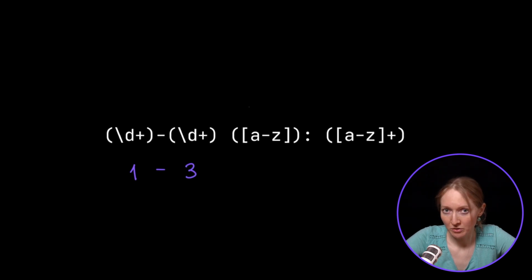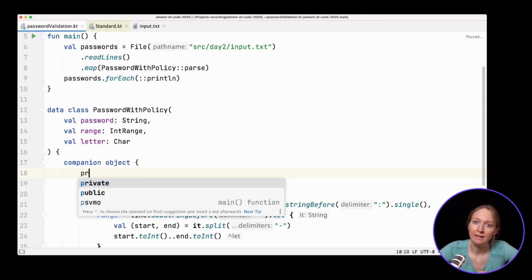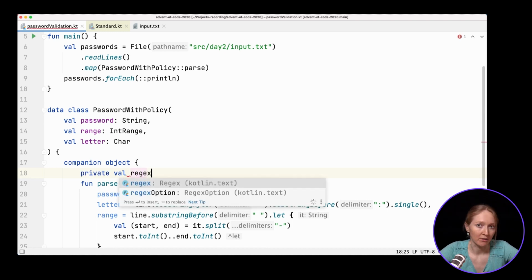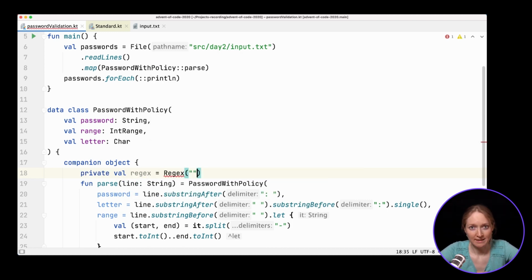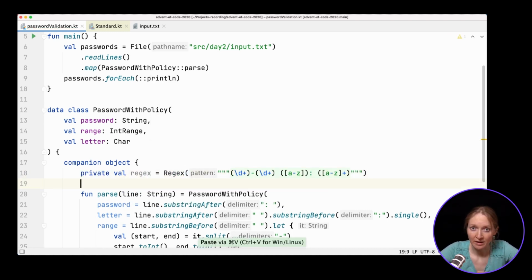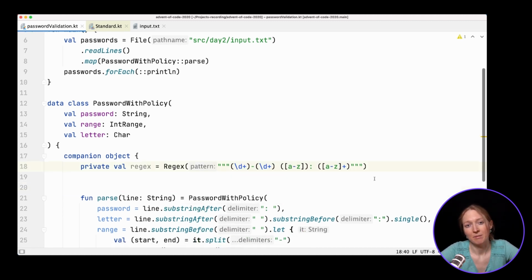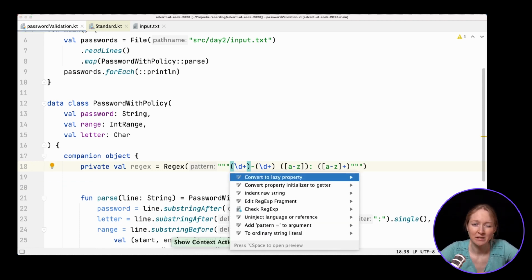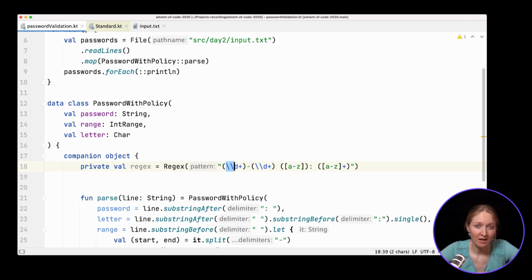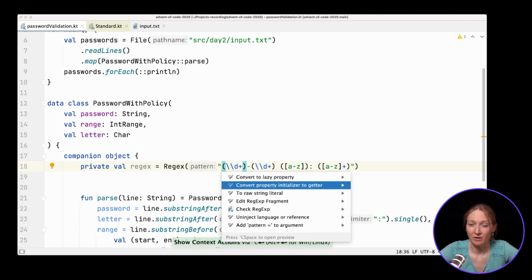First, two groups of numbers split with a hyphen. Then a letter, one character, a colon, and a password, a group of characters. In Kotlin, you use the Regex class to define a regular expression. We can put it inside a triple-quoted, or so-called raw, string, so you don't need to escape the backslash character. For regular strings, escaping is done in a conventional way with a backslash, so if you need a backslash character in the string, you repeat it twice. Raw strings are really useful for defining regular expressions.